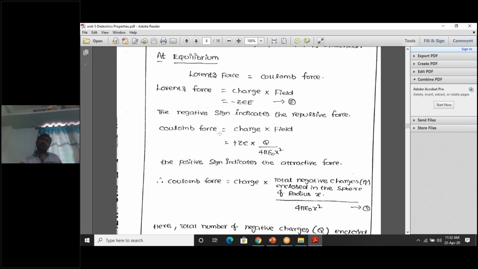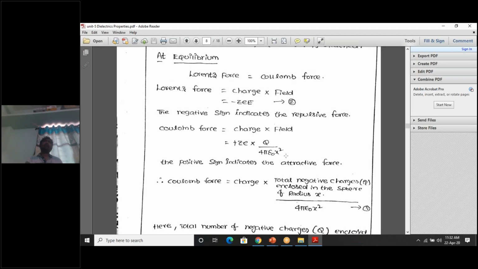What is the expression for Coulomb force? Any force you can represent with the same formula. What is that? F equals EQ. So here Q is plus Ze. Sir, why do you write the charge as plus Ze? Because Coulomb force is an attractive force. And sir, here you wrote E, but why did you write Q by 4 pi epsilon naught x square? Because we have an expression for E according to Coulomb's law. If two charges are separated by a distance x, then the magnitude of the electric field is E equal to Q by 4 pi epsilon naught x square.